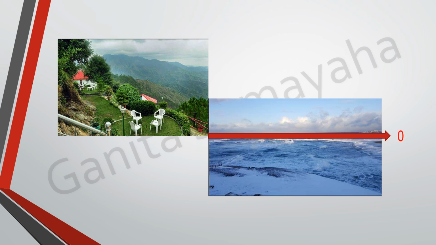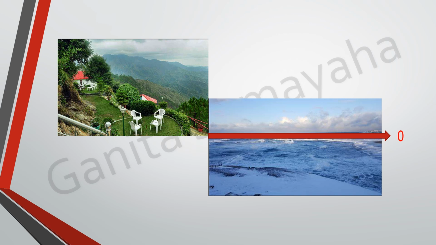0 is the height at the sea level. What is the height there? There is no height at all, isn't it? Just as when we don't have any money, we denote it as 0. When there is nothing in a box, no apples in a box, we denote it as 0. Now at sea level, there is no height at all, the surface of the sea. So we denote that as 0.